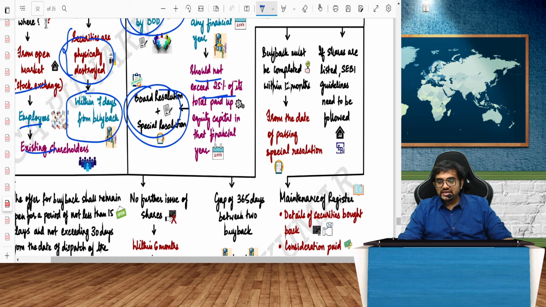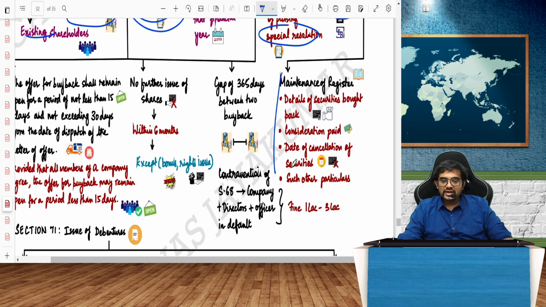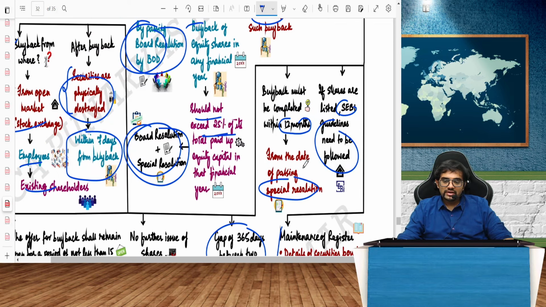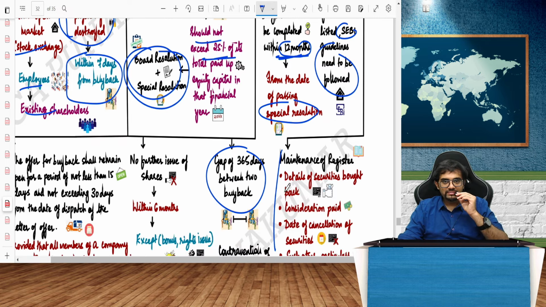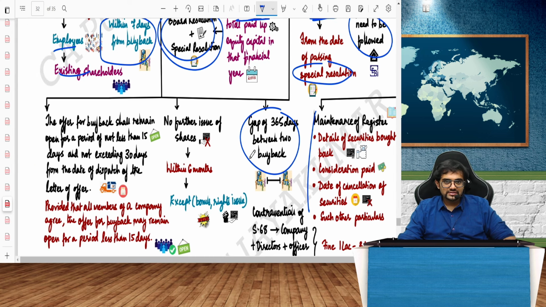Buyback must be completed within 12 months from the date of passing the special resolution. If shares are listed, then SEBI guidelines also need to be followed. I have to maintain a buyback register, and between one buyback and the other buyback, the gap must be a minimum of 365 days. When I initiate the special resolution, buyback must be completed within 12 months. That is one part of the story. Second, the gap between two buybacks must be 365 days.